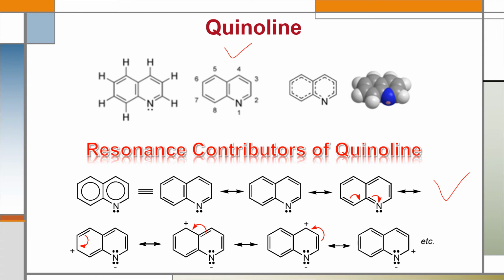Actually, quinoline forms many resonance contributors when the electronegative nitrogen withdraws the pi electrons, and due to the delocalization of the pi electrons it forms many resonance contributors, because the delocalization occurs inside both the rings. That's why it forms many resonance contributors like this. Here I showed some resonance forms of quinoline.